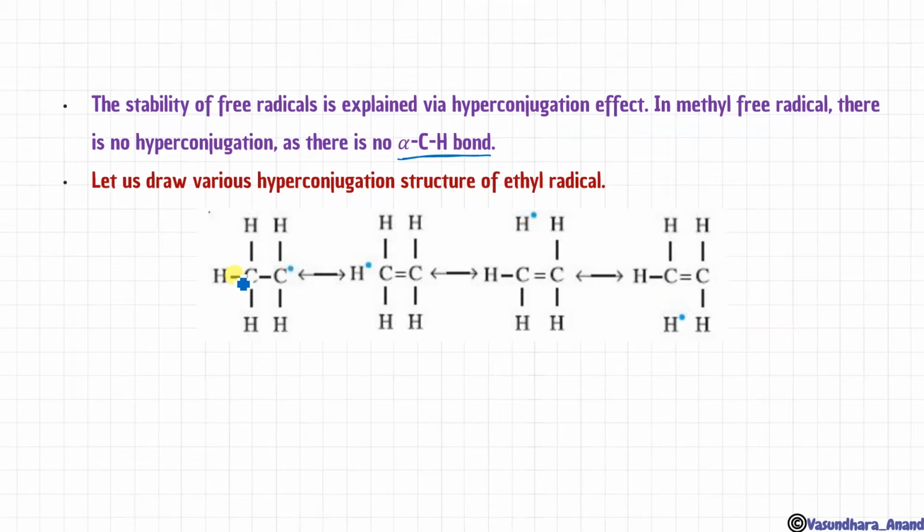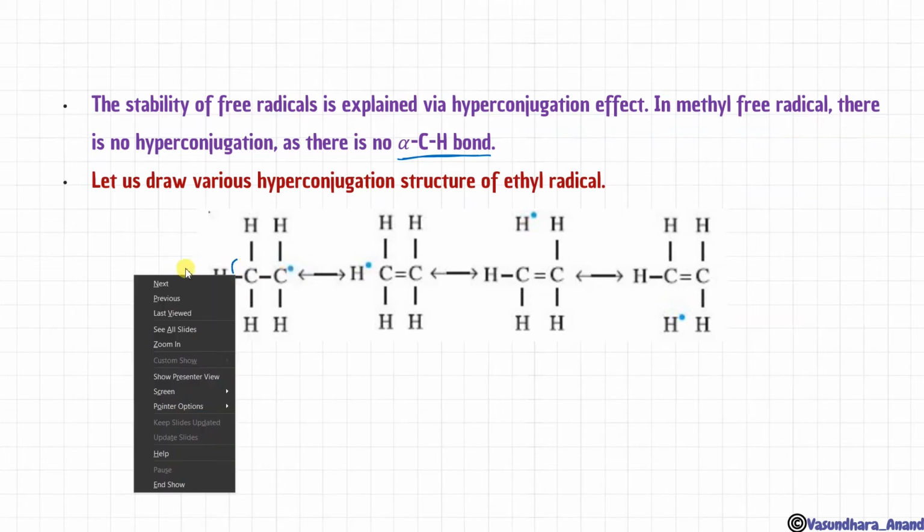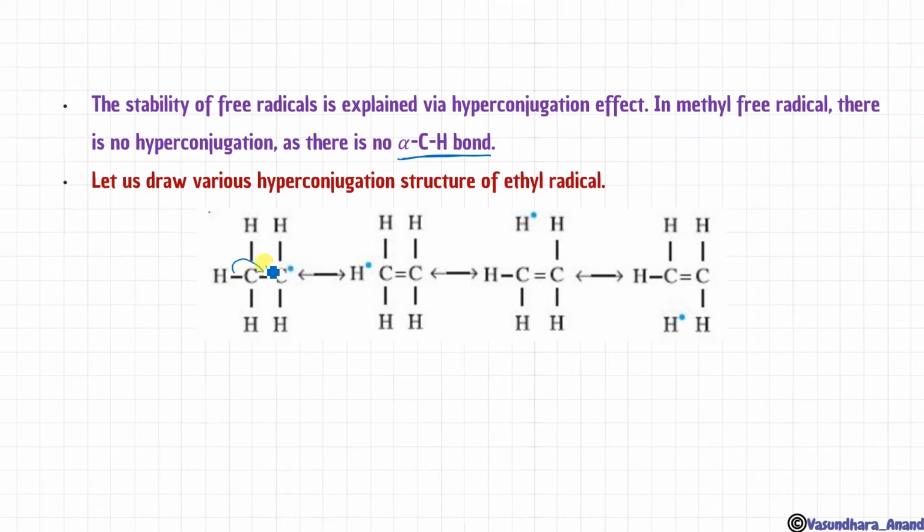This bond is going to shift on this side to overcome its effect. We can start from here also, there is no problem, but since the structure is given this way, let me start with this. I'm going to share this electron over here. So now a hydrogen free radical is left over here, and one electron from this carbon and one electron of this carbon will make a double bond. What next? This bond is now free. It will come to this, and this bond will break. One electron will come over here and form a bond, and this hydrogen will have the free radical, isn't it?